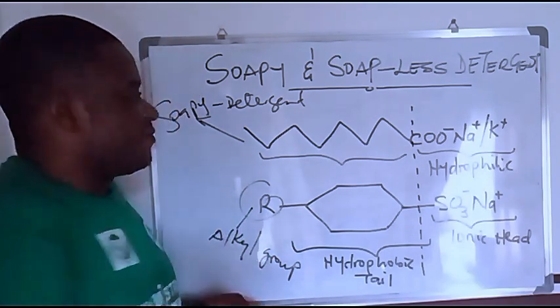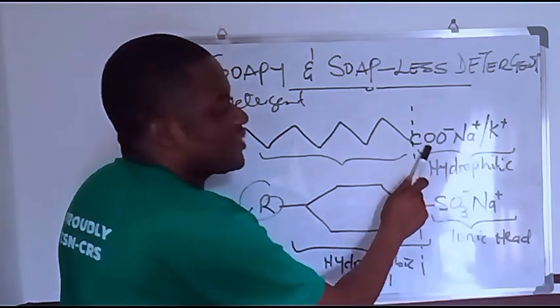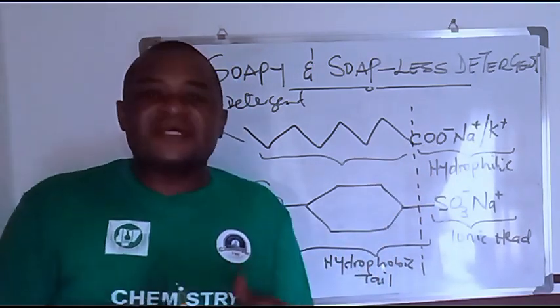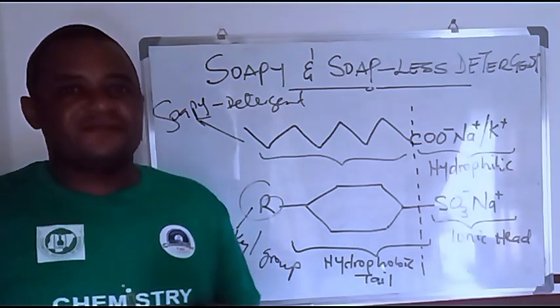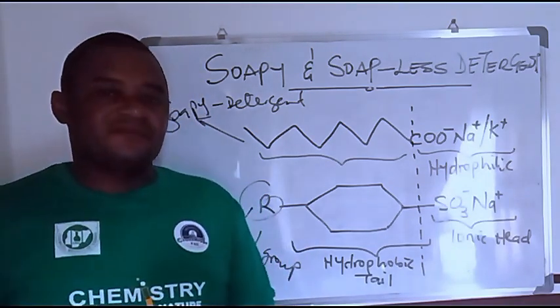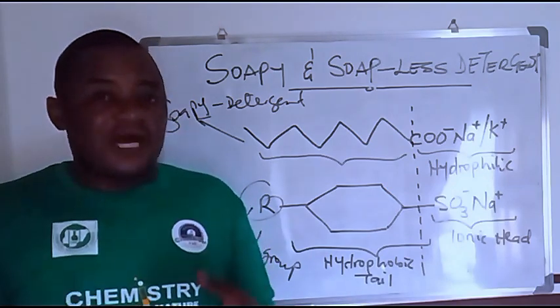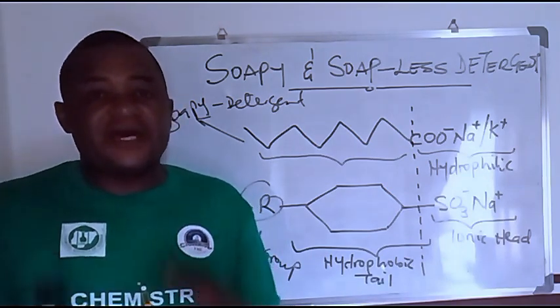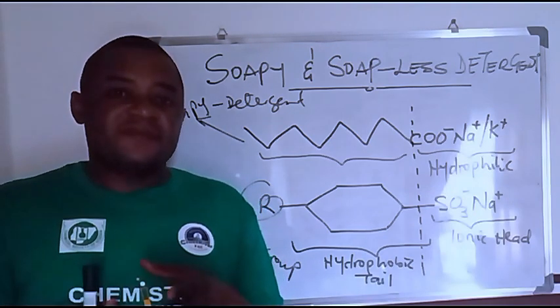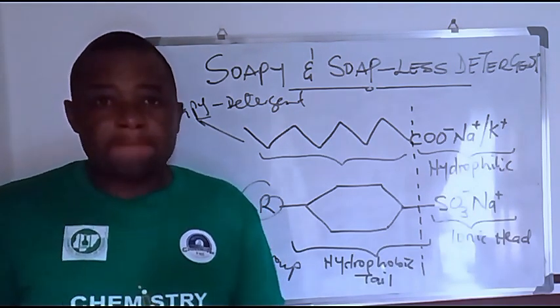It forms scum because of the reaction of the carboxylate ion that you see here with the calcium ion that is found in hard water. Remember, we have hard water and soft water. Hard water is basically calcium and magnesium sulfate ions in them, while soft water is the presence of calcium and magnesium carbonate ions in them.